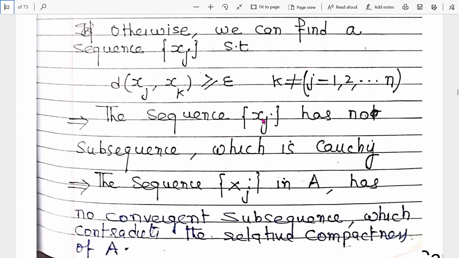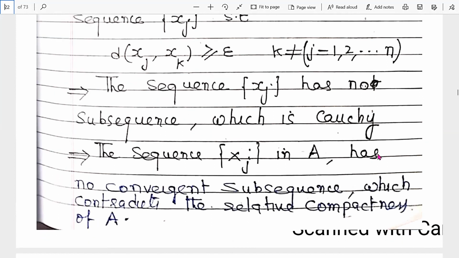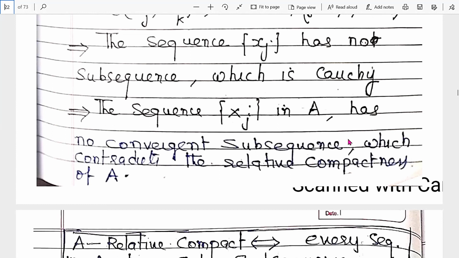So the sequence xj in A has no convergent subsequence, because convergent sequences are Cauchy sequences. But this contradicts the relative compactness of A. Why?